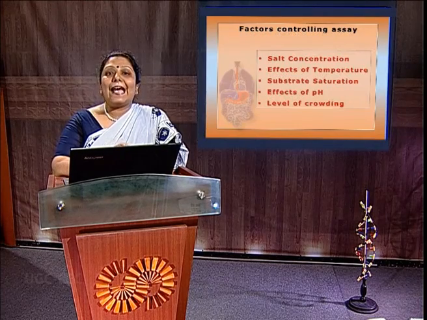Substrate saturation. As the substrate concentration is increased, the rate of reaction will increase, but only up to some level, up to the point where the enzyme is saturated by the substrate. If all the active sites are saturated by the substrate, then if we increase the substrate concentration, there is no increase in the enzymatic reaction rate. So after that, the graph will reach a plateau.